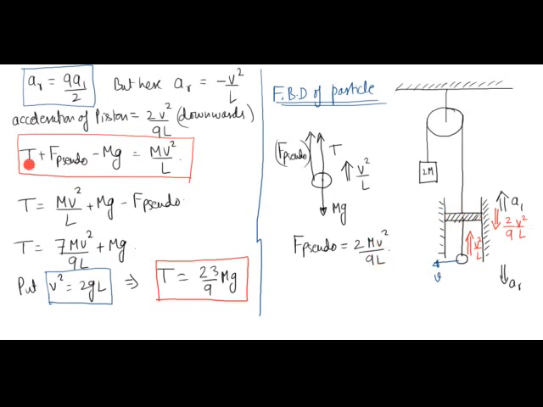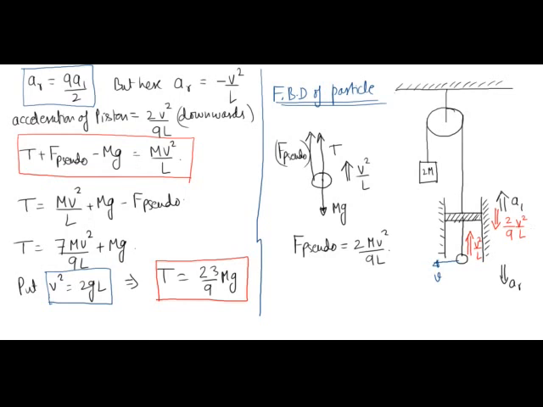So T plus F pseudo minus mg will be equal to mass into acceleration of the particle, which is the centripetal acceleration, v square by L. This is the equation that I got after applying Newton's second law on this ball at this instant: T plus F pseudo minus mg is equal to mv square by L. So from here I get T is equal to mv square by L plus mg minus F pseudo.